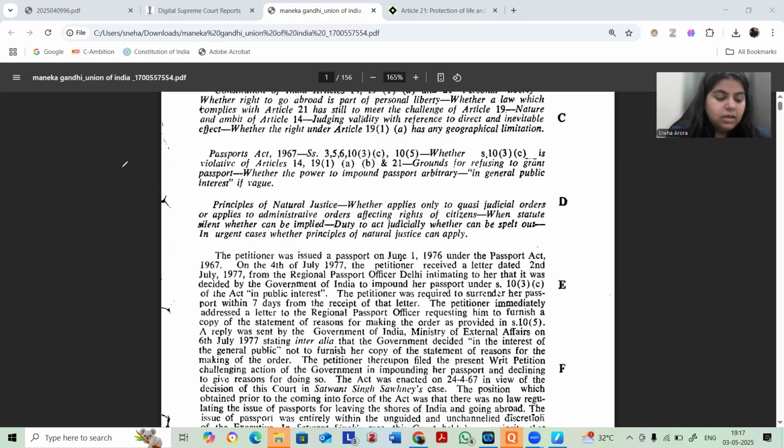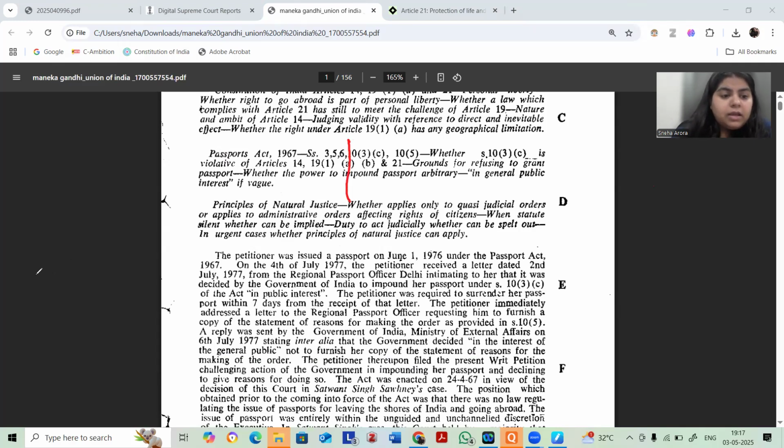Okay, so this became a cornerstone. Basically it became a cornerstone judgment in the light of civil liberties in India, and it marked a starting point of civil liberties jurisprudence in India as well.